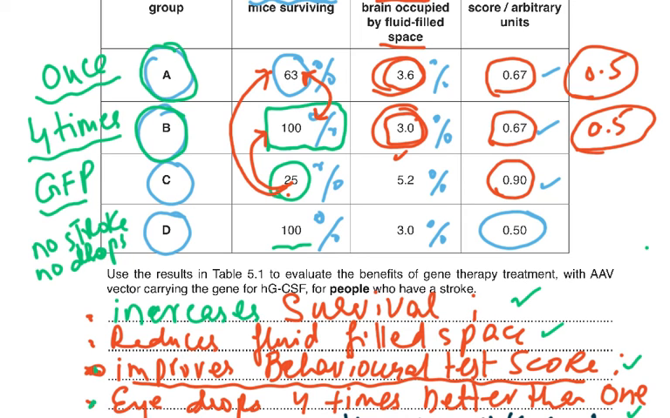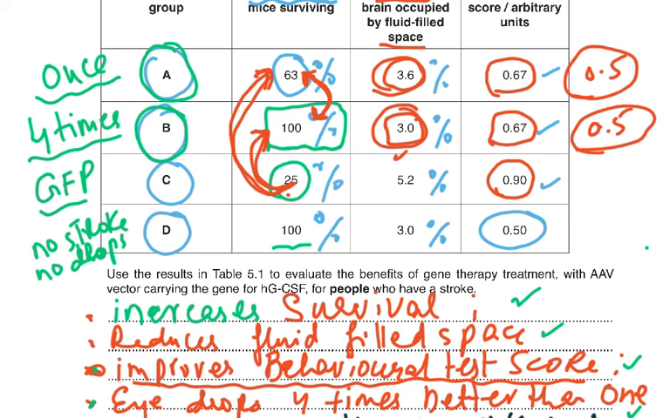So any of these 3 comparisons: 25 versus 63, this one, then 25 versus 100, this one, or you could have said 63% versus the 100%. If you gave me any one of these figures, that is the comparative data code to support marking point 1.